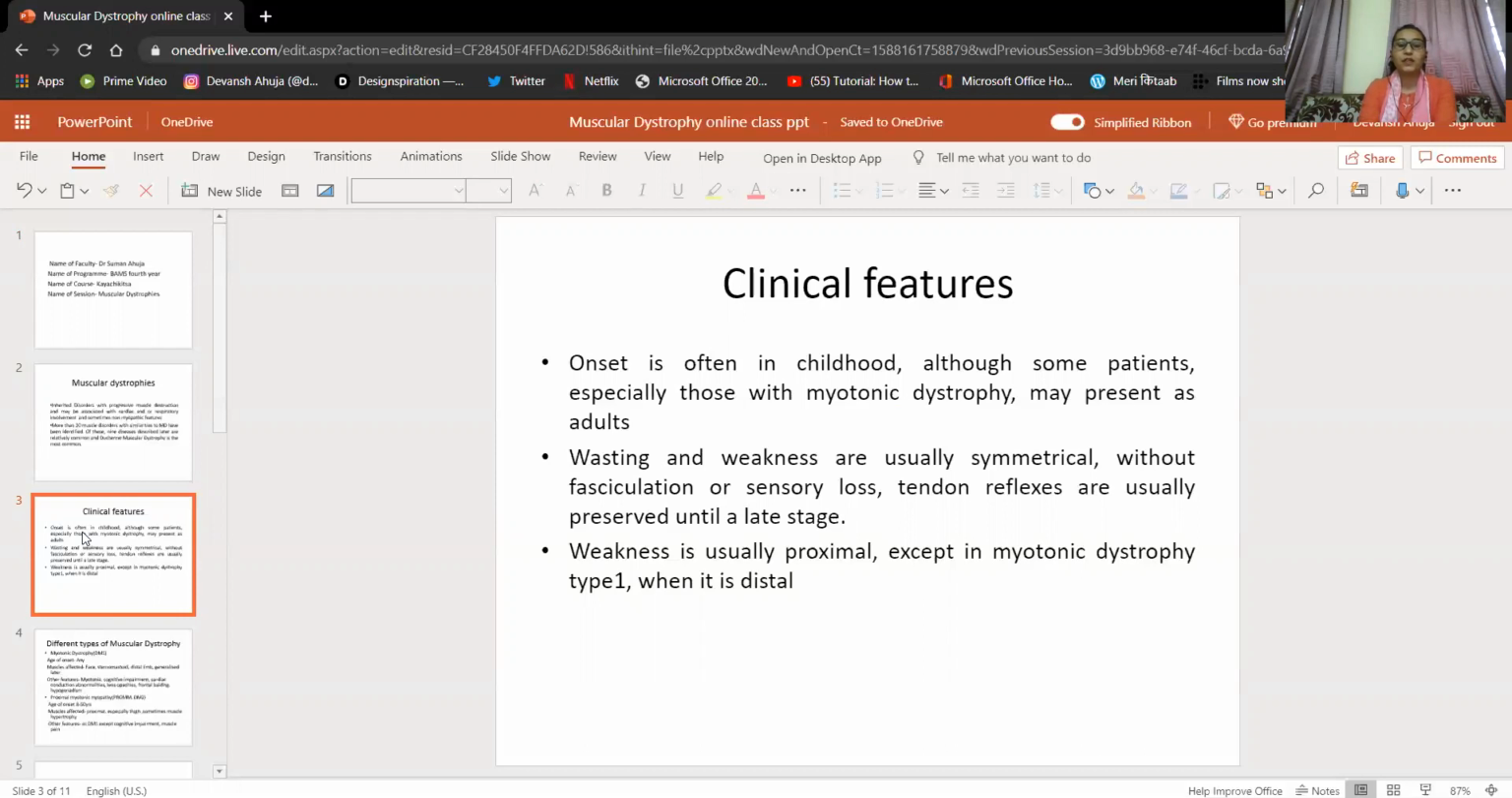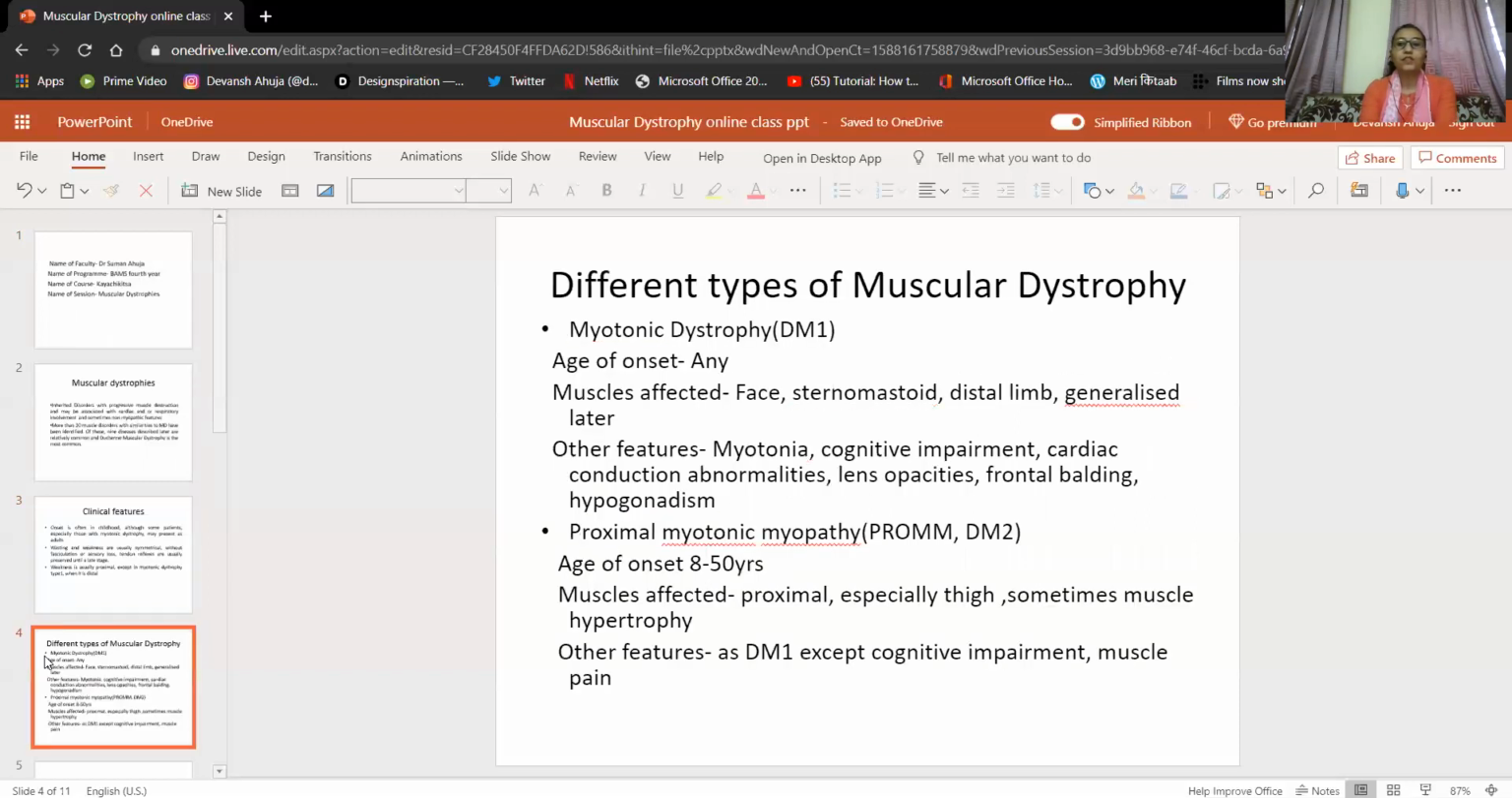So if we see the weakness, it is usually proximal. It occurs in the proximal part of the body, except in myotonic dystrophy type 1, where it is distal. So in myotonic dystrophy, the weakness is usually present in the distal part. Otherwise, in all other muscular dystrophies, weakness is usually proximal. Now we see the clinical features according to the different types of muscular dystrophy.